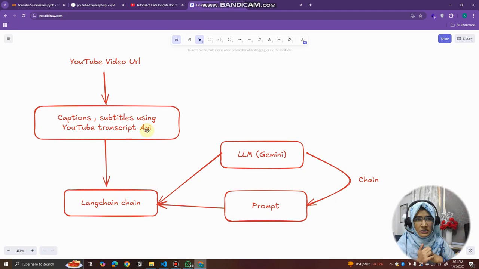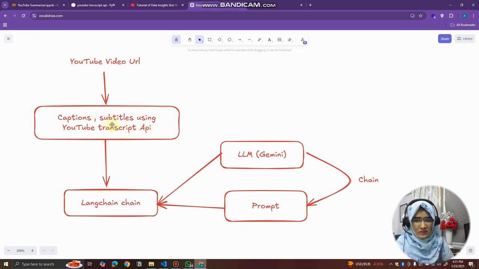Always remember that there is not a single way to complete your project or solve your problem. There are multiple ways. For example, here I directly take captions and subtitles from the YouTube video. You can also extract the audio from the YouTube video and then transcribe it so that you will have the text from the video. You can do that also.